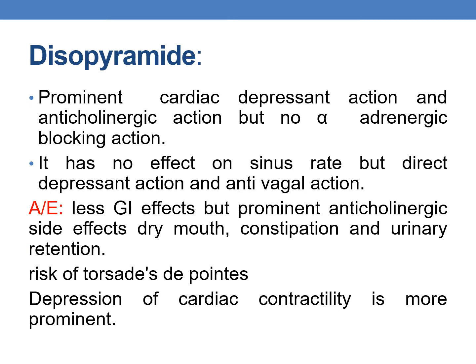Coming to the next drug, it is disopyramide. It has a prominent cardiac depressant action and anticholinergic action, but it has no alpha adrenergic blocking action. It has no effect on sinus rate, but direct depressant action and antivagal action are seen.